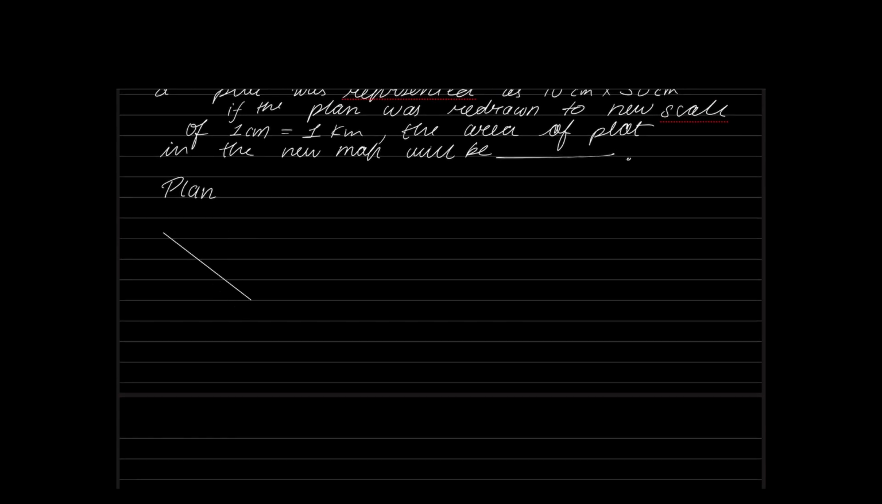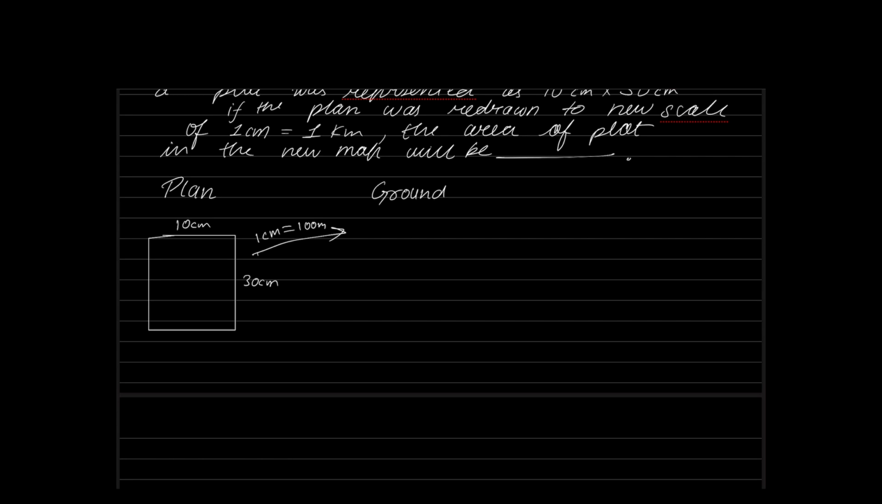So what I will do is, I will first convert this dimension from paper unit to ground unit. If I want to do this conversion, what should be the scale I should use? The scale of the plan is 1 centimeter equal to 100 meter. Every 1 centimeter on the paper will represent 100 meters on the ground.